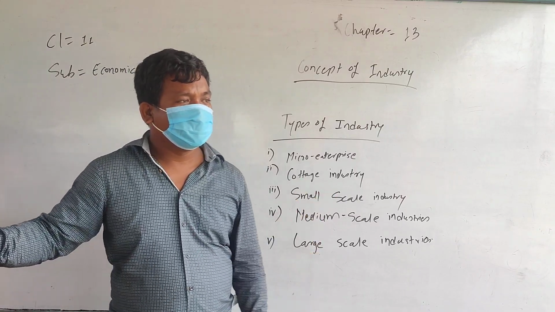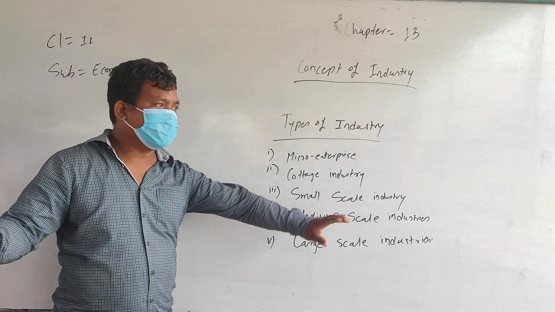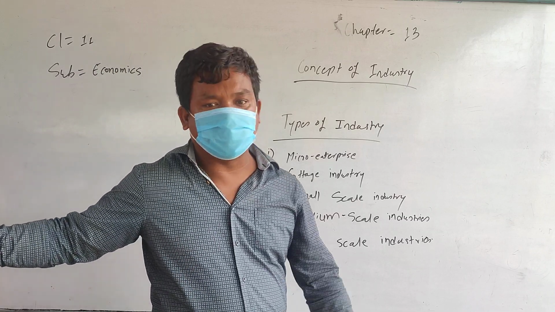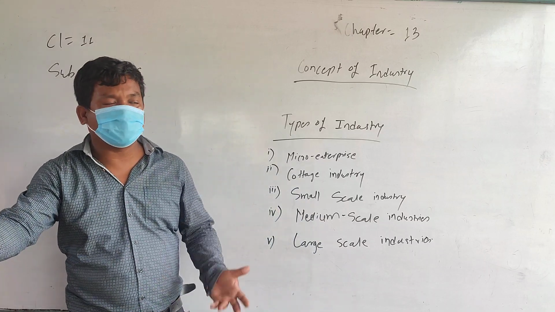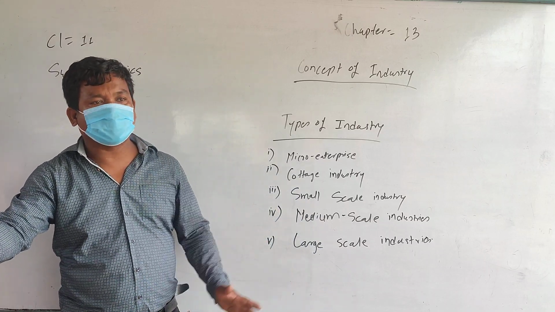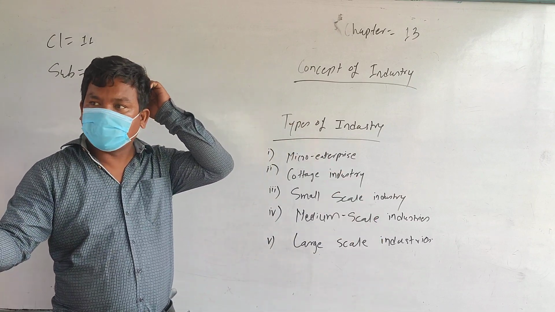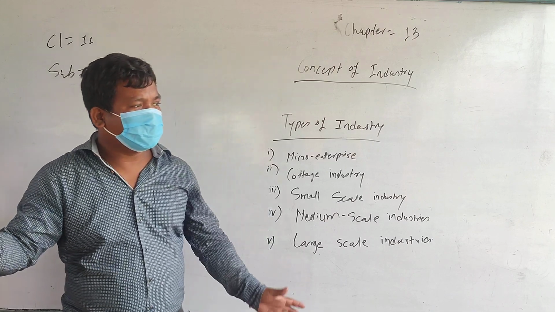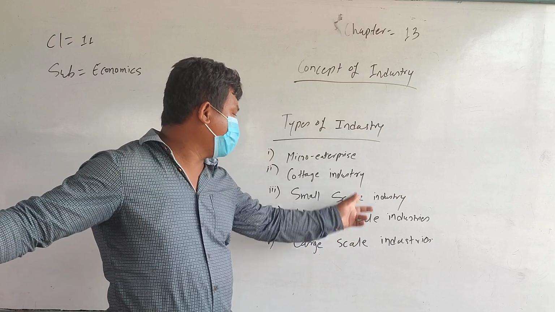Usually this cottage industry manufactures different types of handlooms, garments, different types of handicrafts, crafts made of mud, crafts made of metals, crafts made of wood, and different types of art and craft which are used in a home. Such type of industry comes under cottage industry. Now small scale industry.